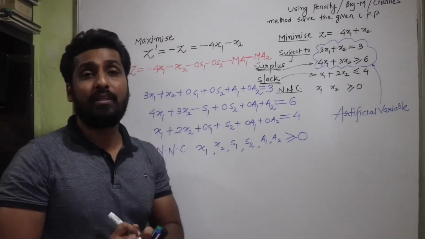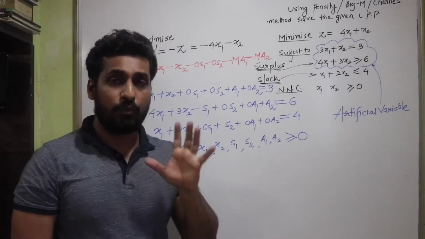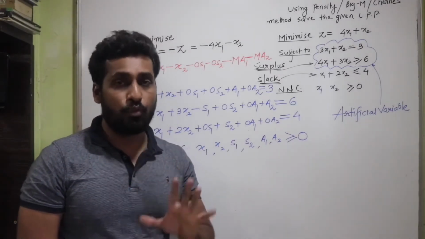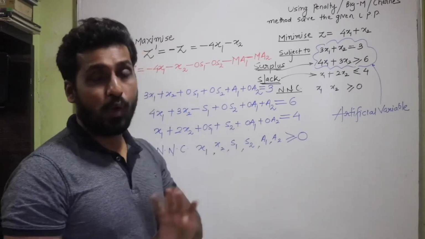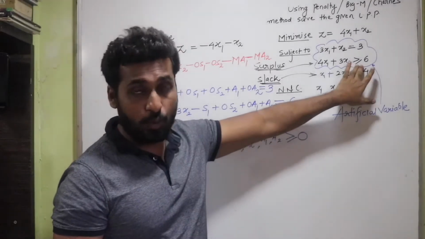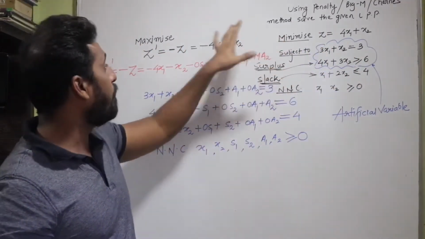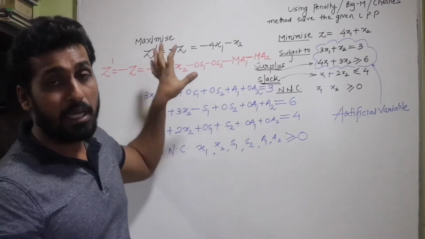So let's revise these things very quickly. We have the penalty method used for those types of questions where you have a greater than or equal to type of inequation. Then the problem should be of maximizing type, so we have transformed it into a maximizing type.